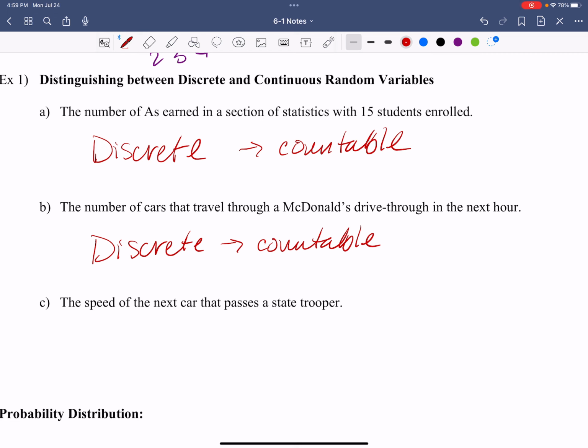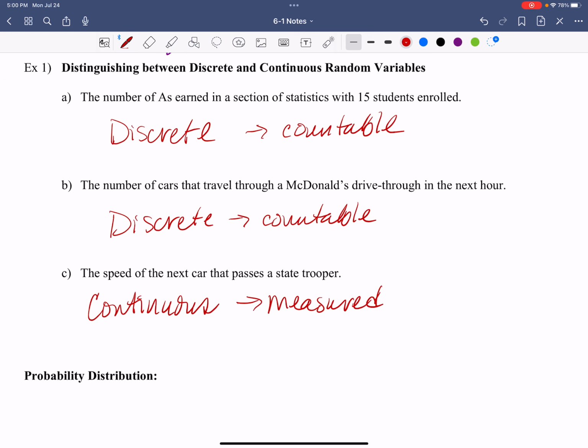What about the speed of the car that passes the state trooper? That's continuous. Do you see what I'm saying? Because you don't just miraculously go from 15 miles an hour to 16 miles an hour, right? You increase to 16 miles an hour. That's what makes it continuous. Right? So it is continuous, and it is infinite, or it is measured. A lot of times that's how it is, as you're looking back through that. Okay, good. So that's the difference between discrete and continuous that we're going through there.